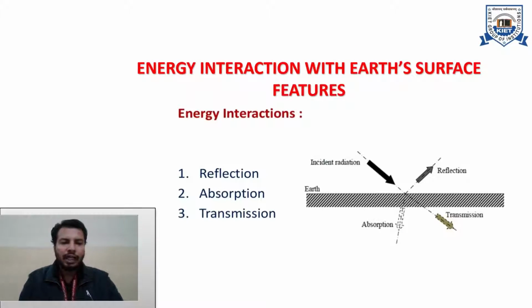So we have seen that electromagnetic radiations are getting generated from a source. So we have a source which generates electromagnetic radiations. Now those radiations travel through the space, and finally before reaching the surface of Earth, those electromagnetic waves interact with the atmosphere of Earth. So atmosphere of Earth is selective in nature.